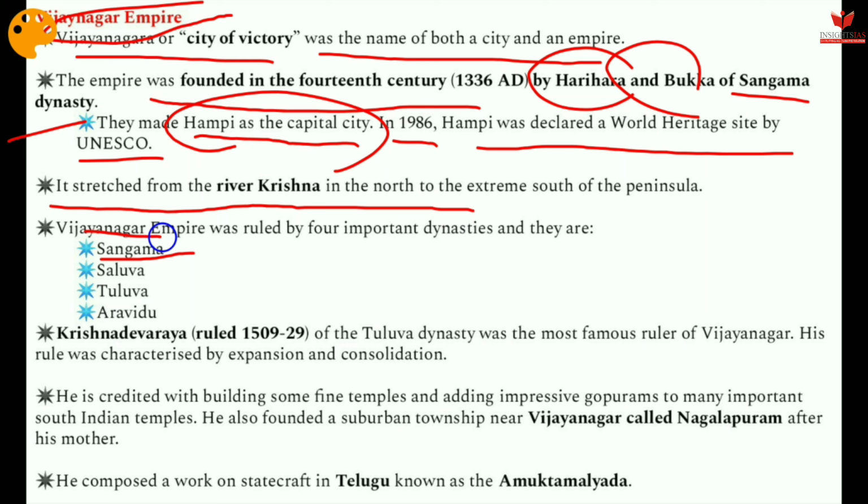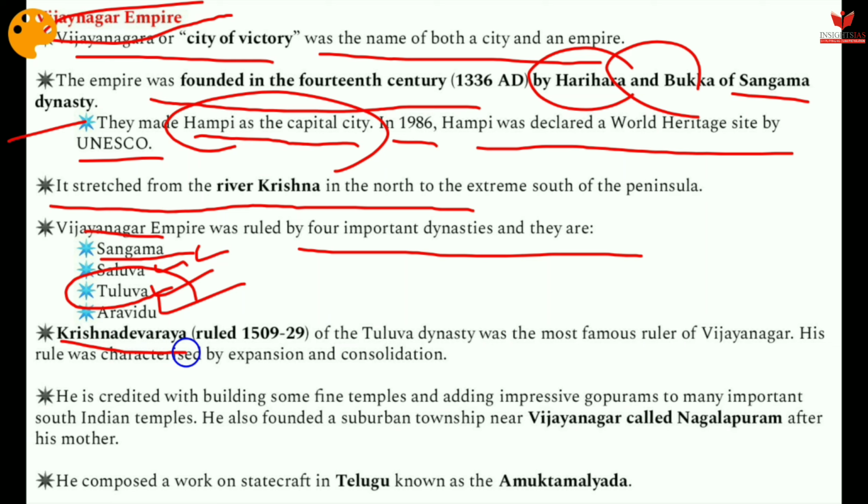Vijayanagar Empire was ruled by four important dynasties, and they are Sangama, Saluva, Tuluva, and Aravidu. This Tuluva dynasty is very important because Krishnadeva belongs to the Tuluva dynasty. Krishnadeva ruled between 1509 and 1529 and was the most famous ruler of Vijayanagar. His rule was characterized by expansion and consolidation.